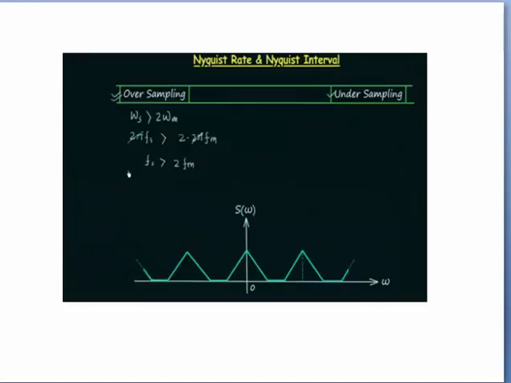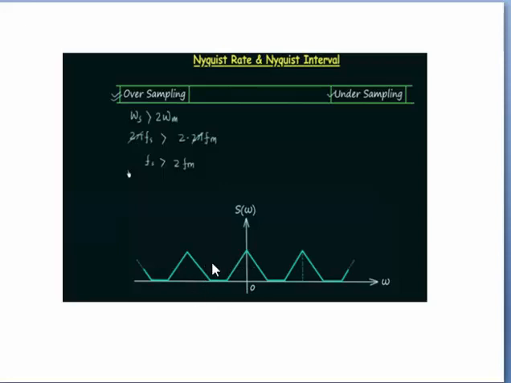We have already discussed the three different cases in sampling: omega s greater than 2 omega m, omega s less than 2 omega m, and omega s equal to 2 omega m. The first case is omega s greater than 2 omega m, which is the case of oversampling. When this happens, the shifted spectra of the message signal have sufficient gap between them and there is no overlapping.